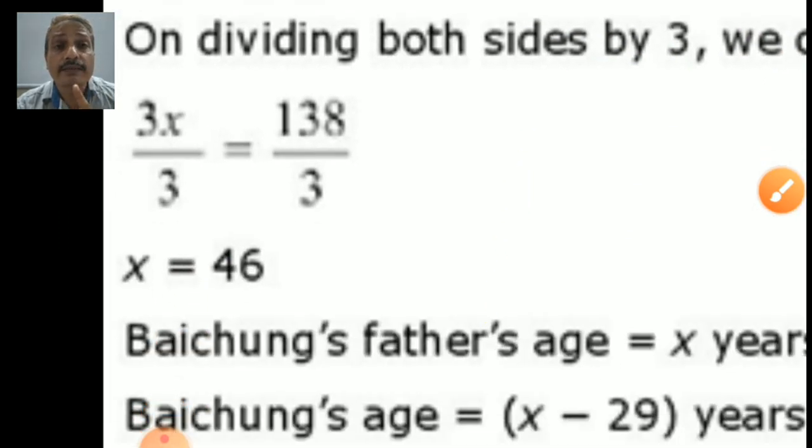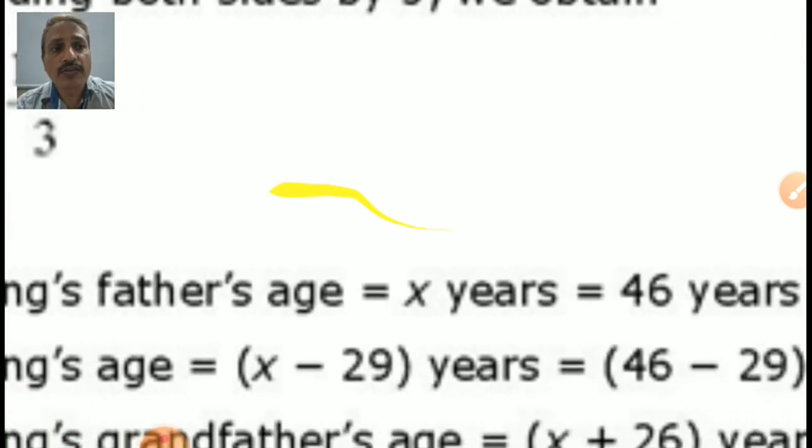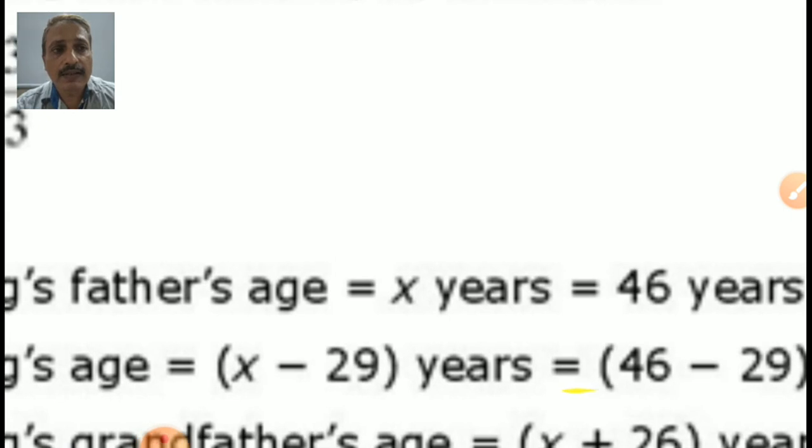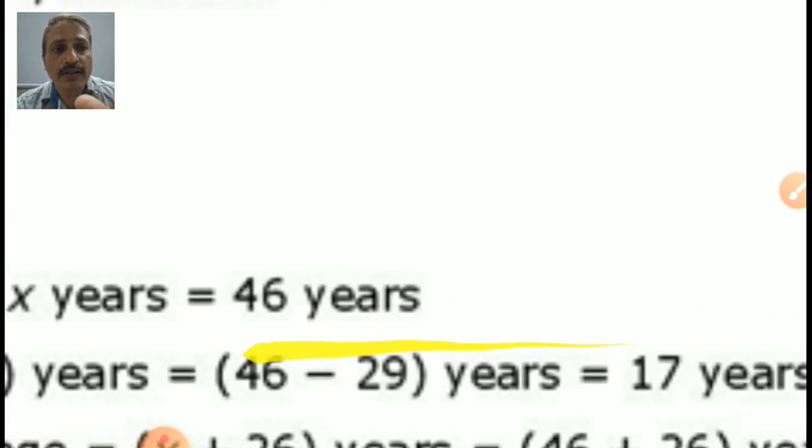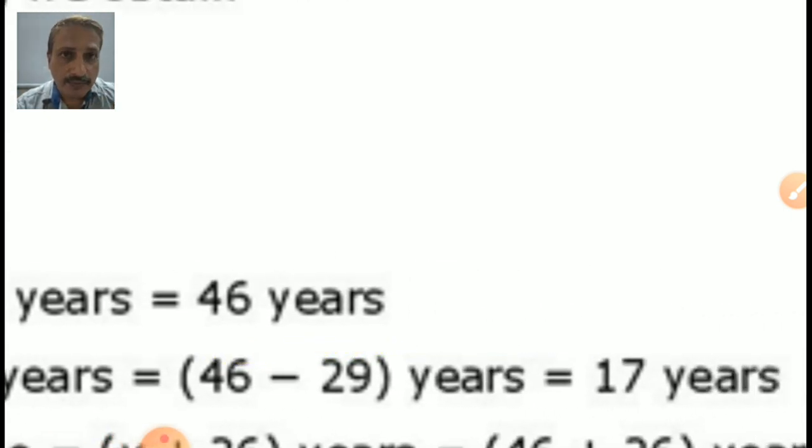Who is x? Yes, Baichung's father. Baichung's father's age is equal to x years. So his age is 46 years. What about Baichung's age? Yes, x minus 29. So x is equal to 46. 46 minus 29, which gives you an age of 17 years.